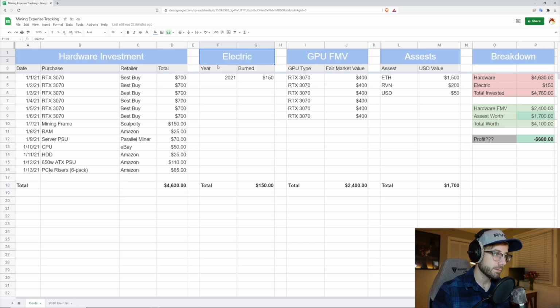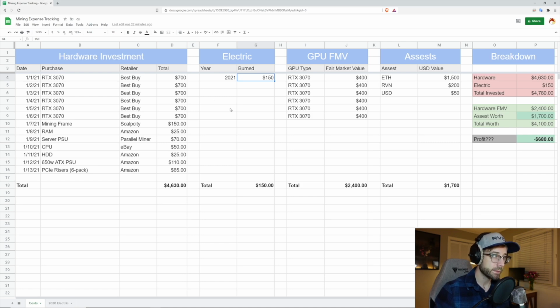Moving on, electric. Every rig uses electricity, and you probably have to pay for it unless you live in some utopia that has free electricity. And if you do, please send me an invite. And for your electricity, we'll say that you've been mining for maybe a couple months in this year, and you've calculated that you've burned $150. This rig has burned $150 in electricity.